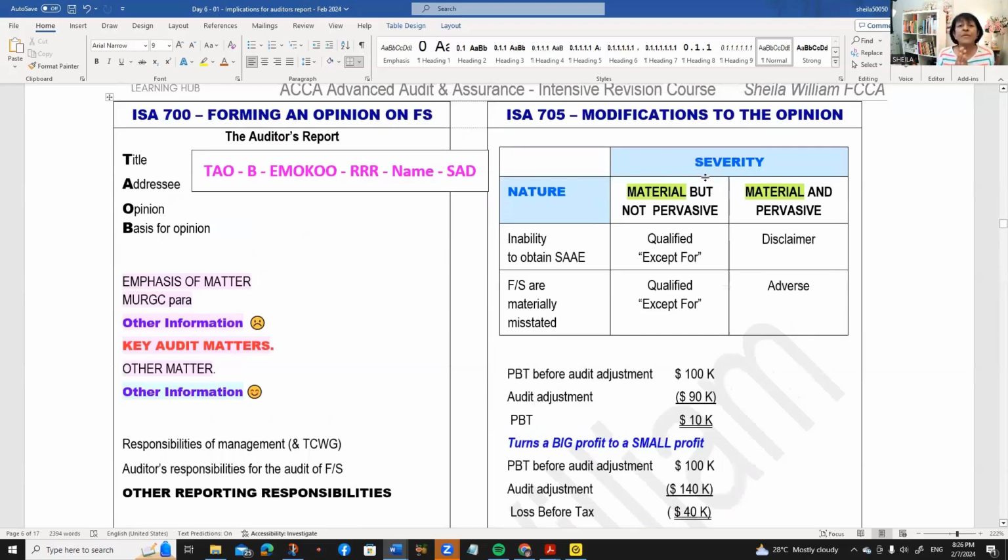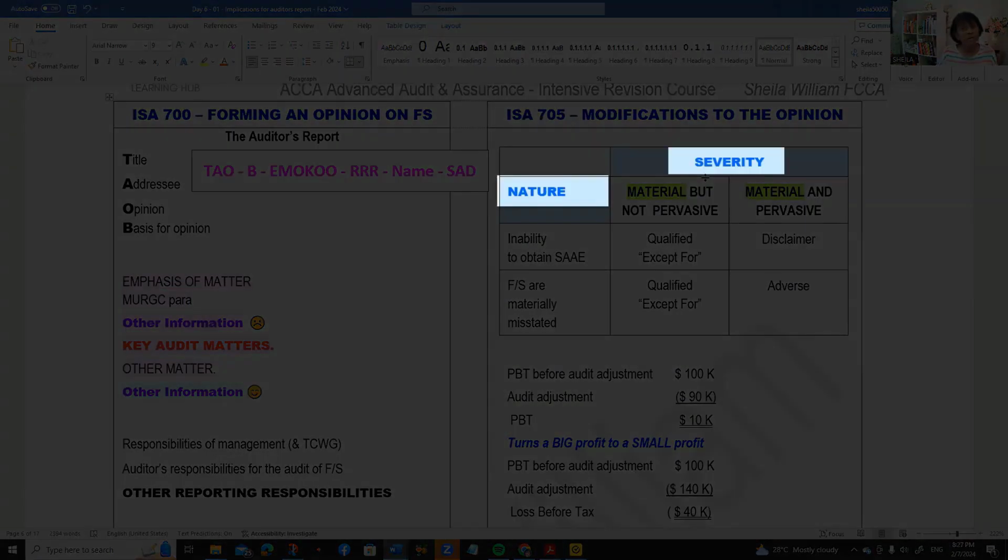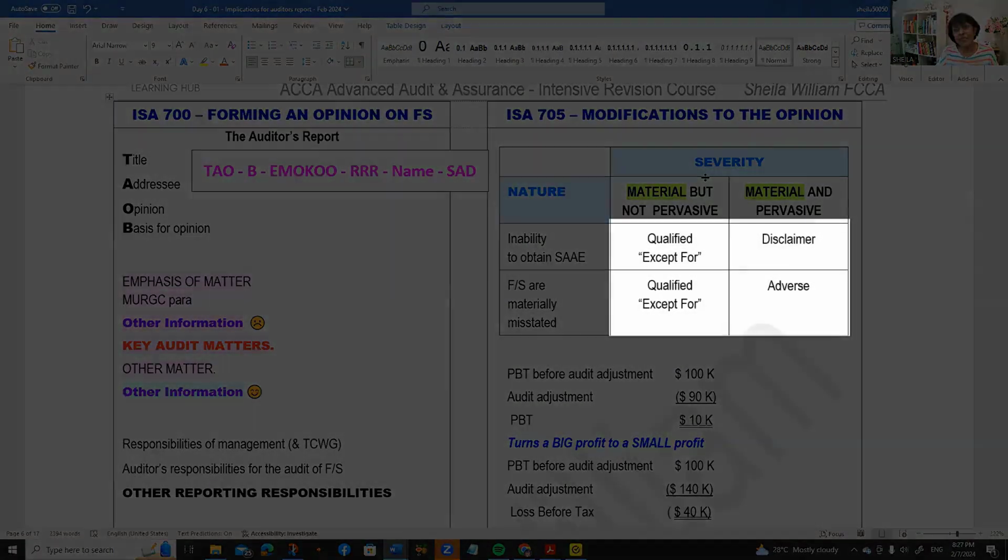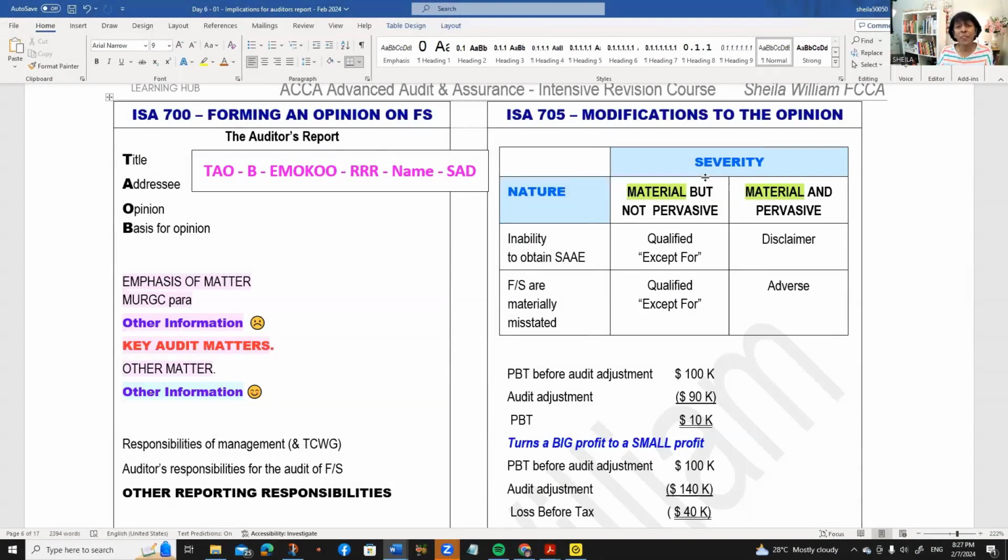In this ISA 705, we are looking at modifications to the opinion. In order to form an opinion, we always have got to consider nature and severity, and that will lead us to the opinion. And based on that opinion, it would lead us to the basis paragraph.